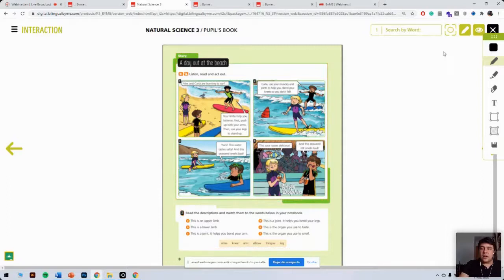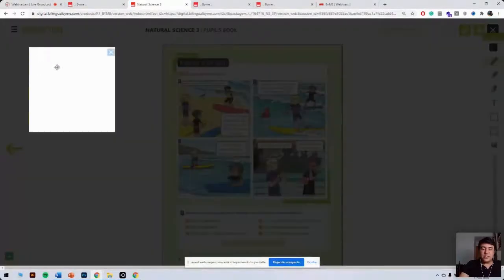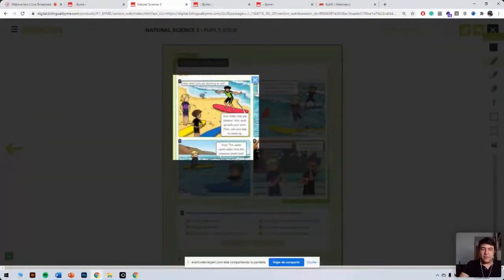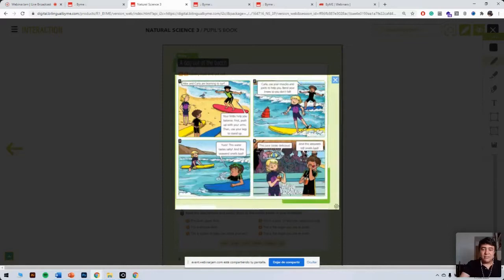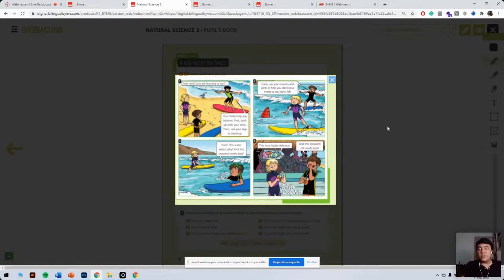Now we've got these two options here. This option is to highlight content. So we can choose the content that we want to highlight. Then if we go to the bottom right corner, we can resize it. And we can use this in order to have our students focus on a particular content and not get distracted by the rest of the material in the book.